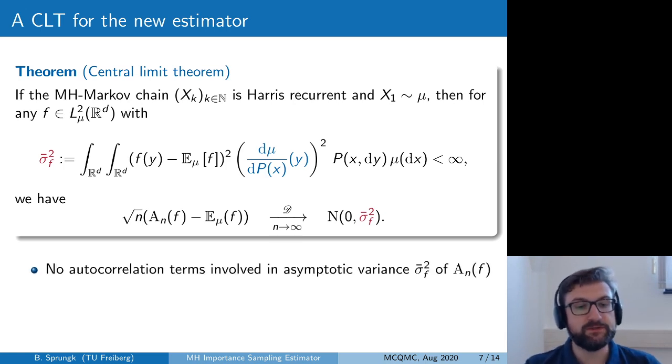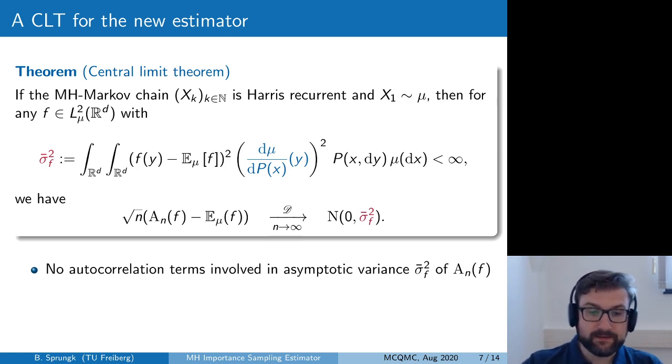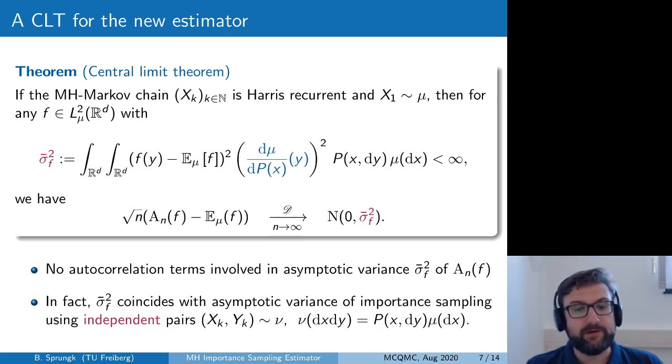So in fact we notice that first of all there's no autocorrelation term involved in this asymptotic variance for the new estimator, and second of all the asymptotic variance coincides with the asymptotic variance of a self-normalizing importance sampling estimator, which would use independent pairs xk, yk distributed according to the asymptotic distribution of this pair. So x is distributed according to mu and y conditioned on x is distributed according to the proposal kernel.